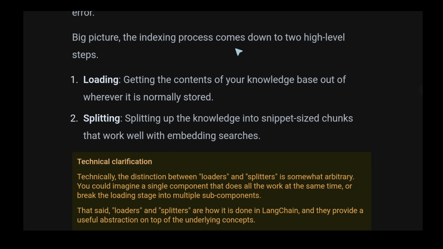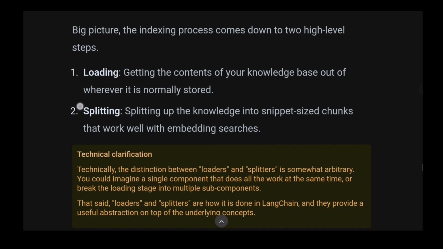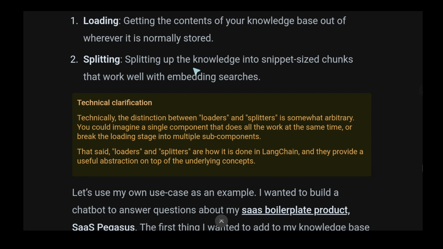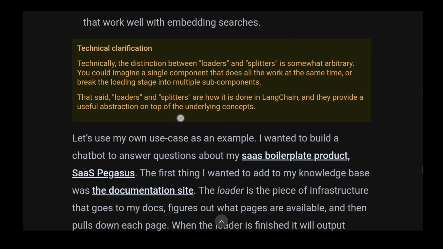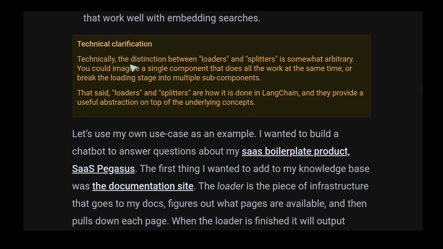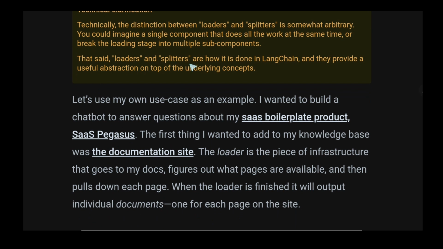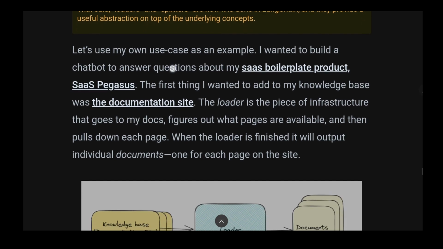Big picture, the indexing process comes down to two high-level steps. Loading: getting the contents of your knowledge base out of whatever it is normally stored in. Splitting: breaking up the knowledge into snippet-sized chunks that work well with embedding searches. Technical clarification: technically, the distinction between loaders and splitters is somewhat arbitrary. You could imagine a single component that does all the work at the same time, or break the loading stage into multiple subcomponents. That said, loaders and splitters are how it's done in LangChain, and they provide a useful abstraction on top of the underlying concepts.